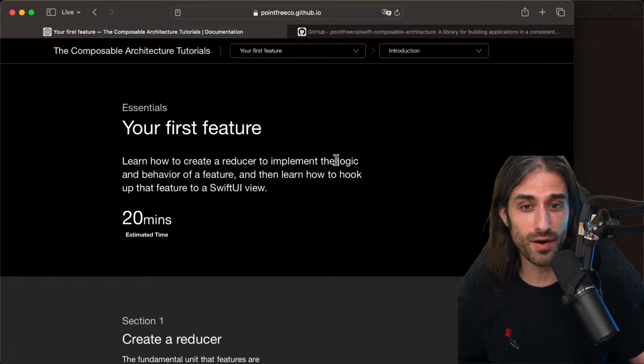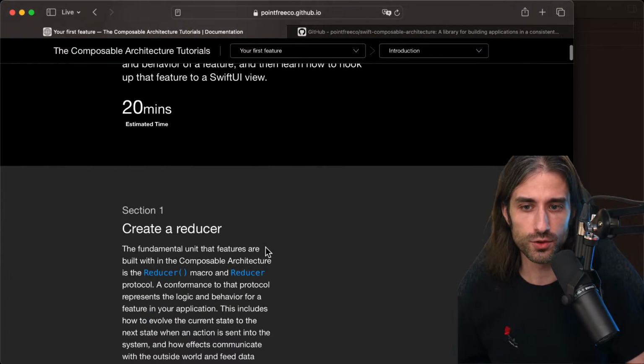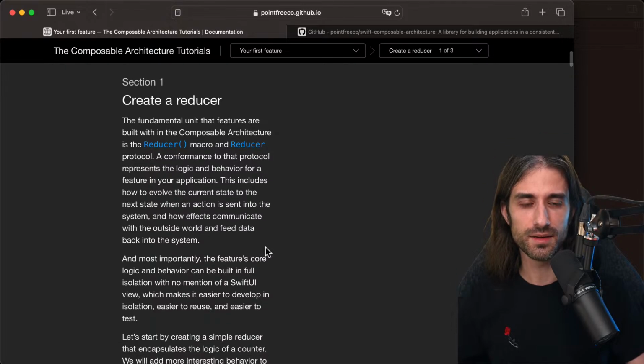Interestingly, we can see that they separate logic and behavior. I'm not sure where they draw the line, but it's going to be interesting to discover it. And then learn how to hook up that feature to a SwiftUI view. So 20 minutes estimated time. Let's get started. So section 1, creating a reducer.